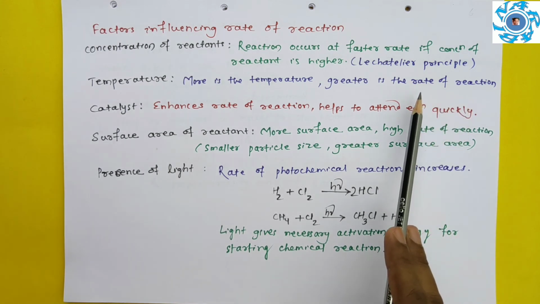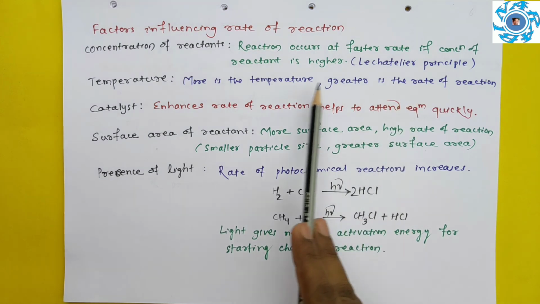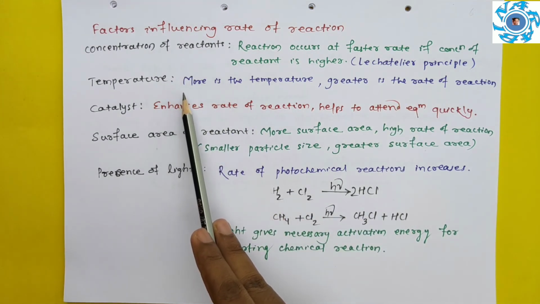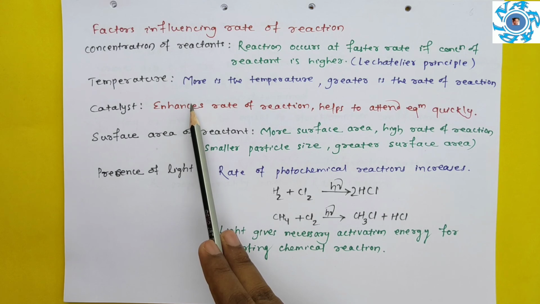So in the latter part of this chapter we will discuss how temperature plays a very crucial role in determining the rate of a chemical reaction. For most chemical reactions, it has been found that the rate of a chemical reaction approximately doubles for every rise of 10 degrees Celsius. That we will discuss later on.